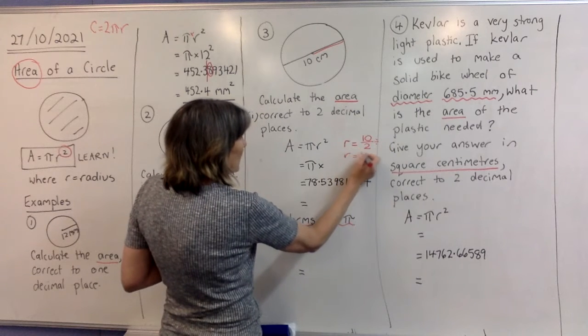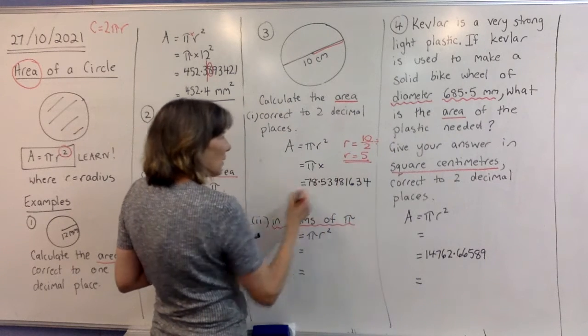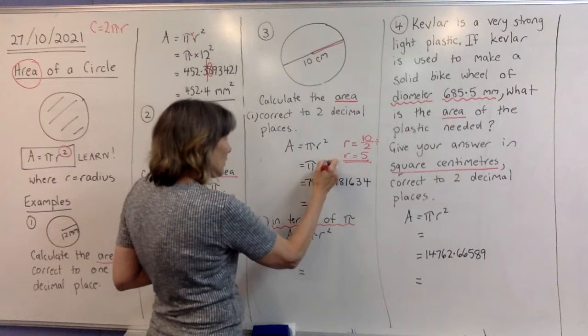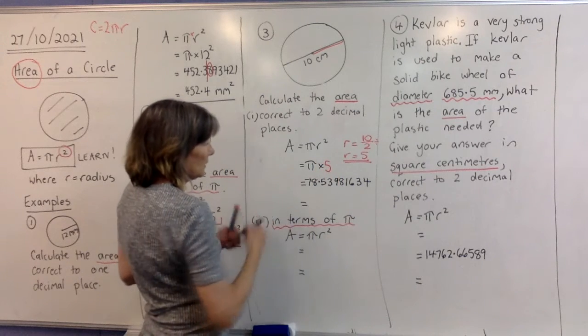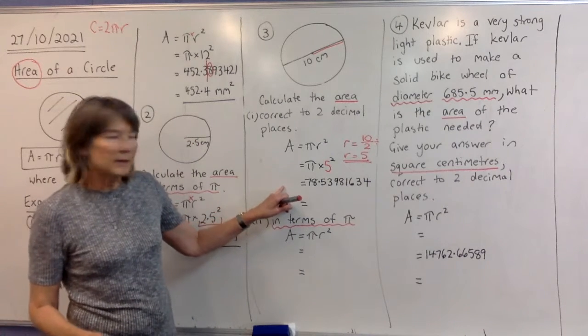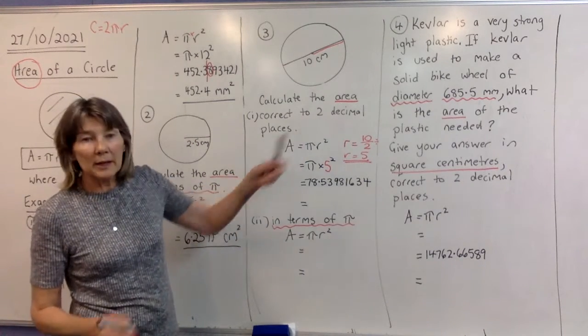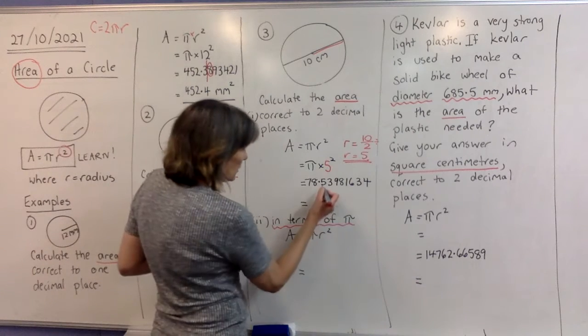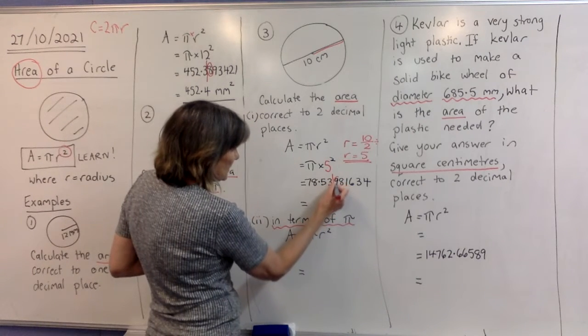And if you work that out, you're going to get 5. So that's the radius we're putting in. Okay, so the 5 goes in here for the radius. And if you work that out on your calculator, you're going to get what I've already written down here. Now we're rounding it to 2 decimal places. So draw your line after 2 decimal places.